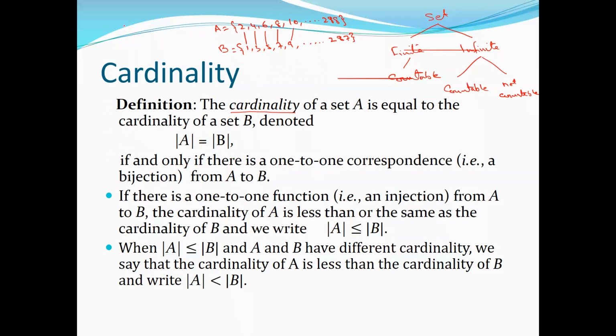Say for example set A is again a set of even numbers, but infinite: 2, 4, 6, 8 and so on up to infinity. And B is also a set of odd numbers: 1, 3, 5, 7, and so on up to infinity. Can we still have a mapping?